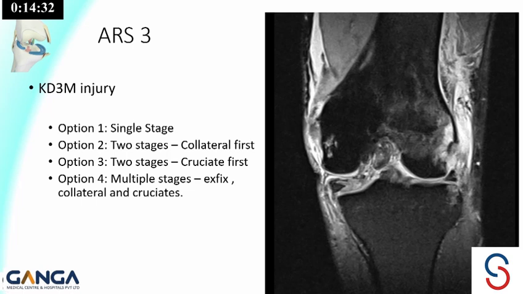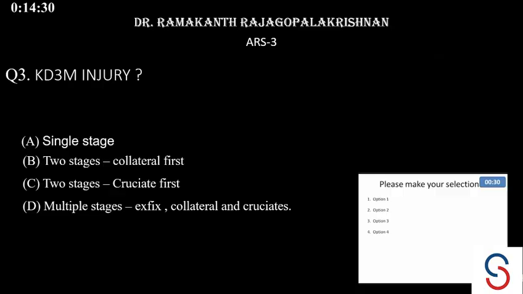So with this background, what is the mode of approach for this? KD3M, single stage, two stage, collateral first, cruciate first, or multiple stages, X-fix, collateral and cruciate. Oh, okay, so there is a confusion. We can see that once this complex case comes, all possibilities can be attempted, like a single stage or a collateral or cruciate first.